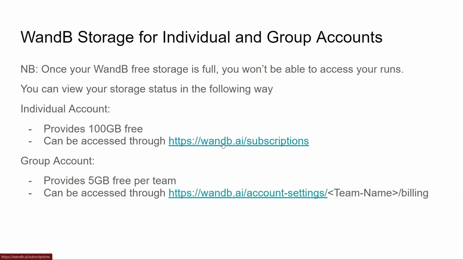One thing to remember about WandB is that once your WandB free storage is full, you won't be able to access your runs. It will require you to delete some files in order to view your runs again. For individual accounts, WandB provides you with 100 gigabytes free, and you can view your storage status through wandb.ai/subscriptions. For group accounts, you get 5 gigabytes free per team, and you can view the storage status through wandb.ai/account-settings/the team you chose/billing. Thank you.